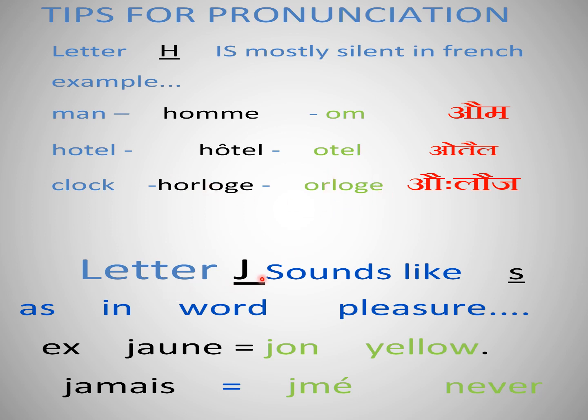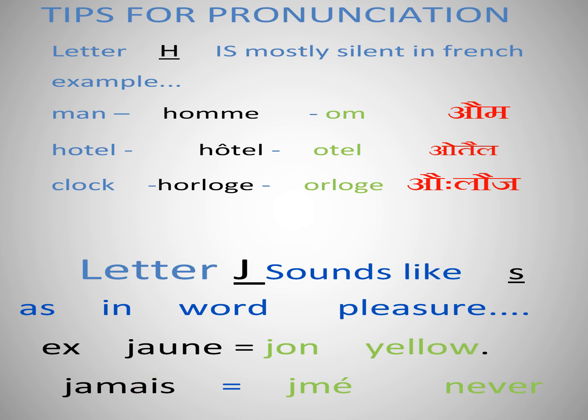Now letter J. The sound of J is like G. I have already explained in the beginning. So like the words pleasure, measure, treasure. So it comes like J. So like jaune, yellow color, I have already told. And jamais. Jamais means never.